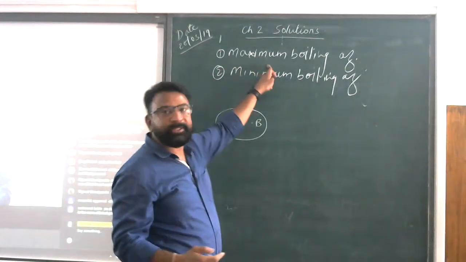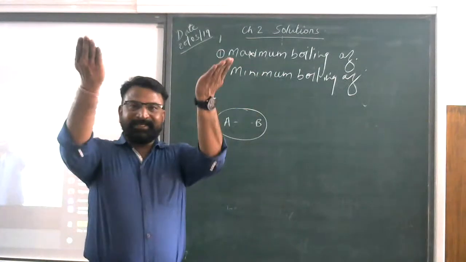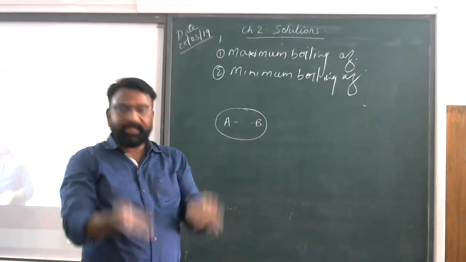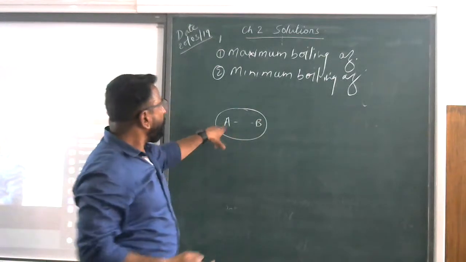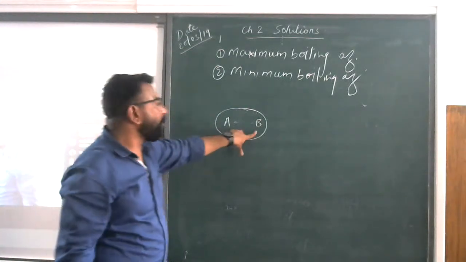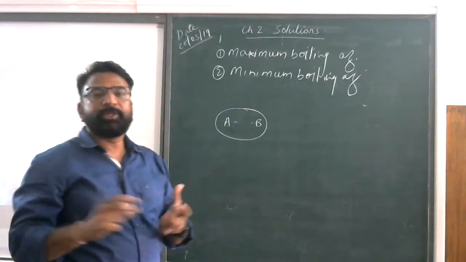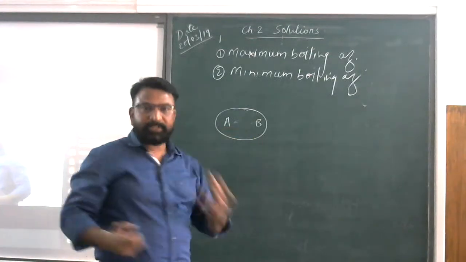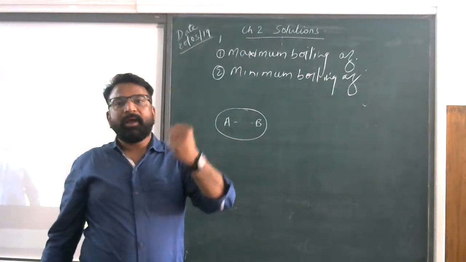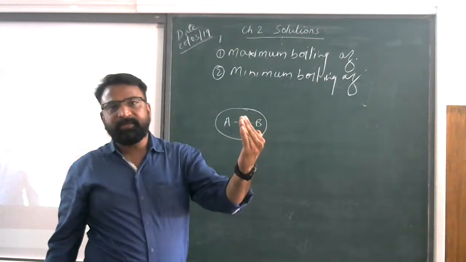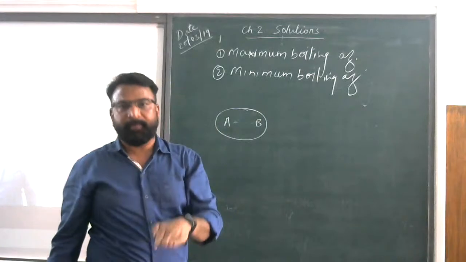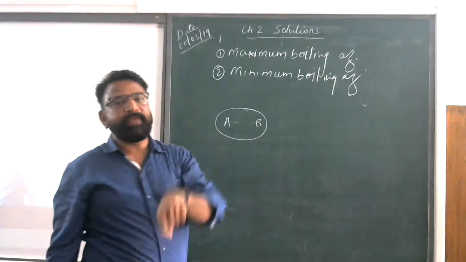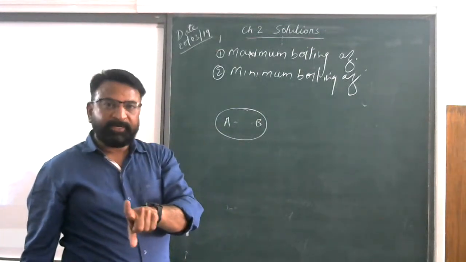So here, for the maximum, the boiling point will be increased. After increasing the boiling point, what happens? It will reach the pure level. So what are the maximum boiling azeotropes? The azeotropic solutions in which the force of interaction is stronger, so they require high temperature to get boiled. At a particular temperature, they will form low vapor, so they will also show the negative deviation in Raoult's law.